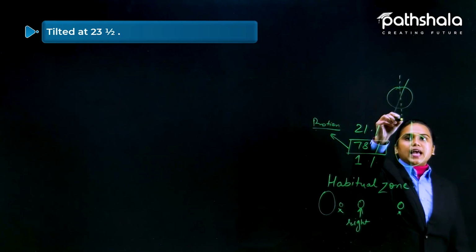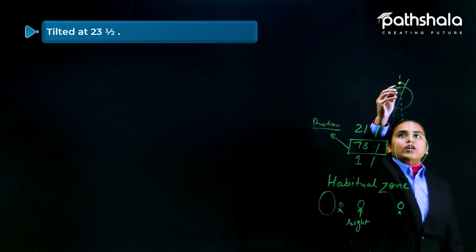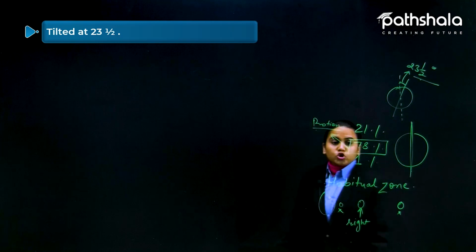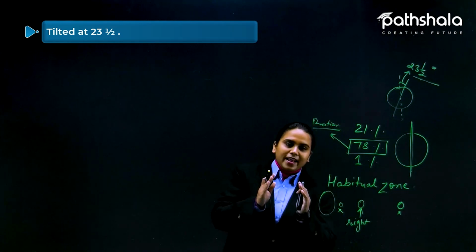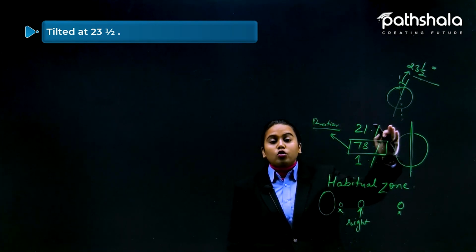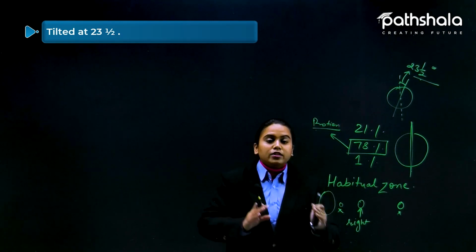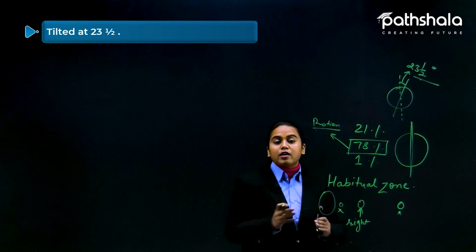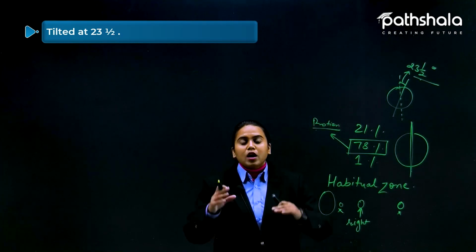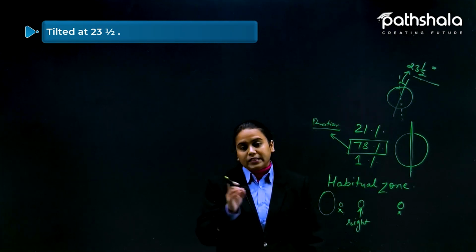We are actually tilted at some angle. Like if we take this as 90 degrees, we are not in an erect position. We are shifted like this, and that angle is 23.5 degrees. So we are not actually straight, we are a little bit tilted. Because of this tilt, seasons play an important role, so that we are able to see summers, winters, rainy season and monsoon.